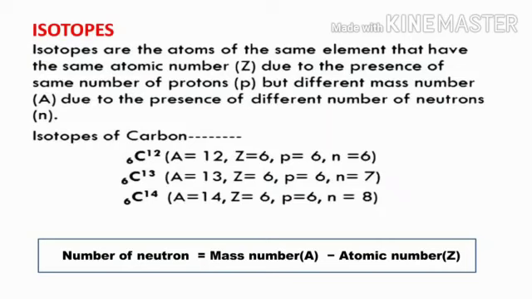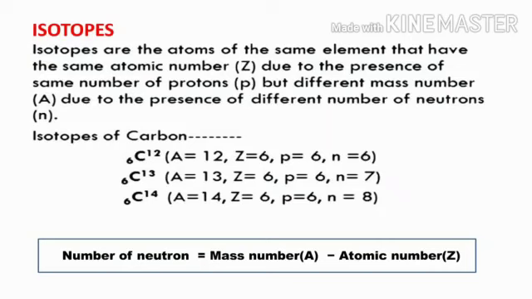Carbon 13. Mass number is 13. Atomic number is 6. Number of neutrons is equal to mass number minus atomic number. That is, 13 minus 6 gives 7. So there are 7 neutrons present in the nucleus of a carbon 13 atom. For carbon 14, mass number 14, atomic number 6.